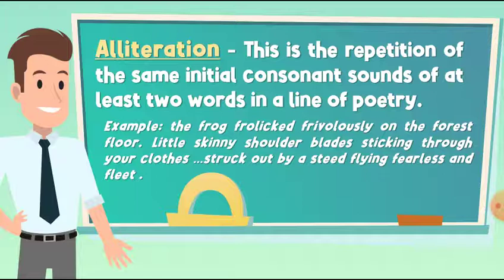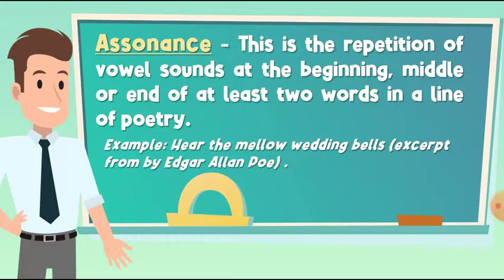Alliteration. This is the repetition of the same initial consonant sounds of at least two words in a line of poetry. Example: the frog frackled previously on the forest floor, little skinny shoulder blades sticking through your clothes, stuck out by a seed flying fearless and fleet.